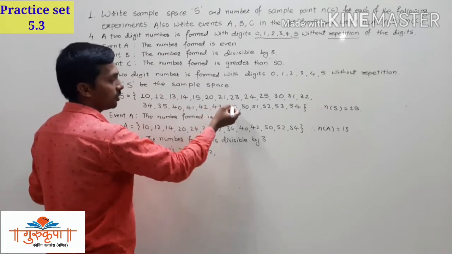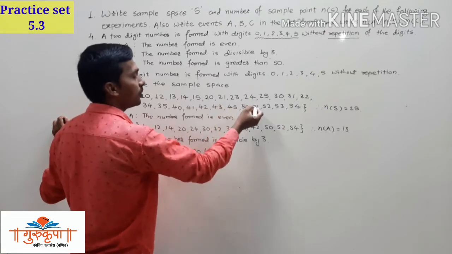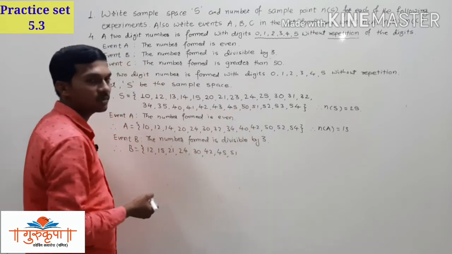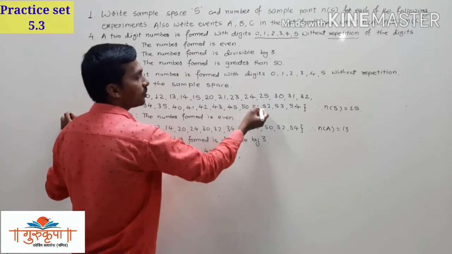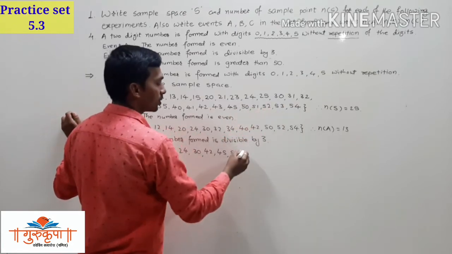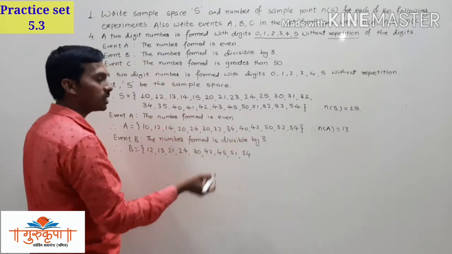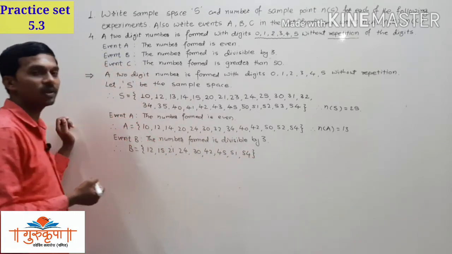Then 43 not, 45 is divisible by 3. After 45, 51 is divisible by 3. The sum of 5 and 1 is 6 and 6 is divisible by 3. After 51, we have 54. 5 plus 4 is 9 and 9 is divisible by 3, so 54 is divisible by 3. So these are the numbers which are divisible by 3.